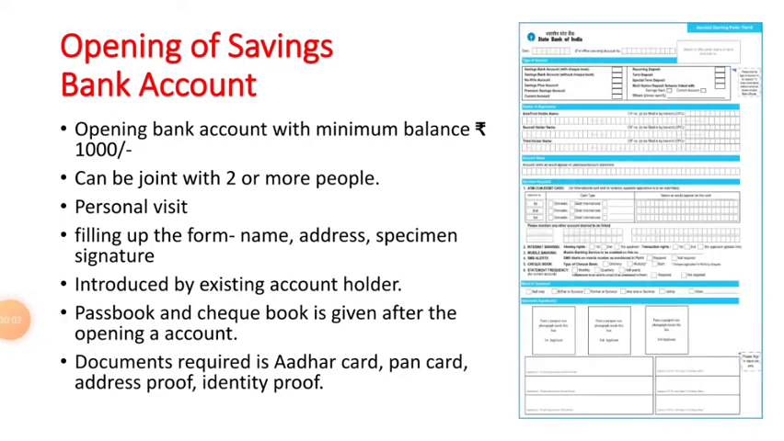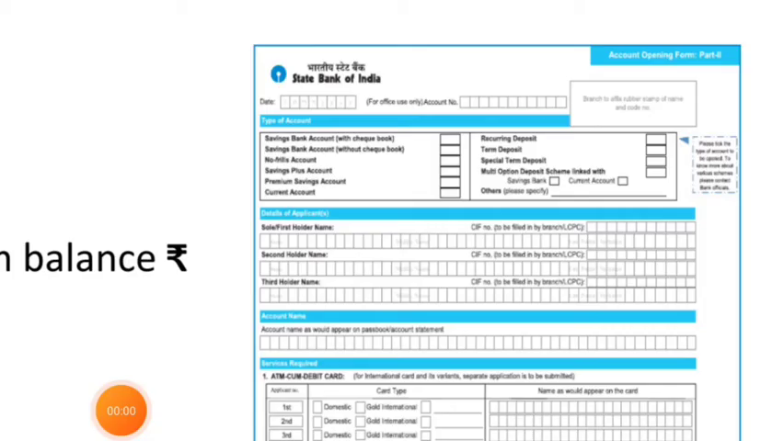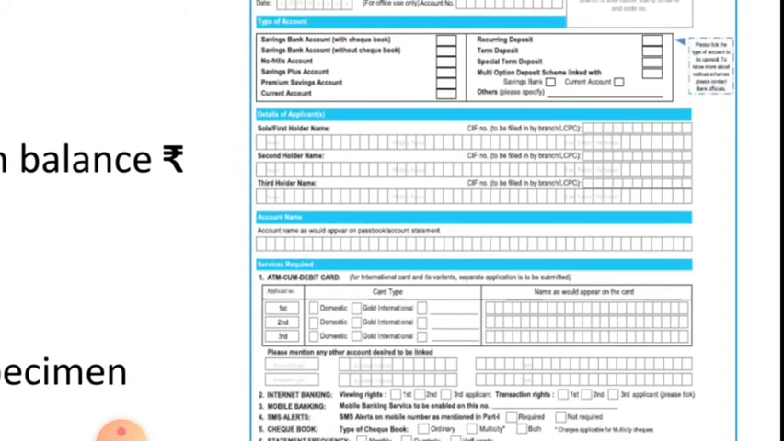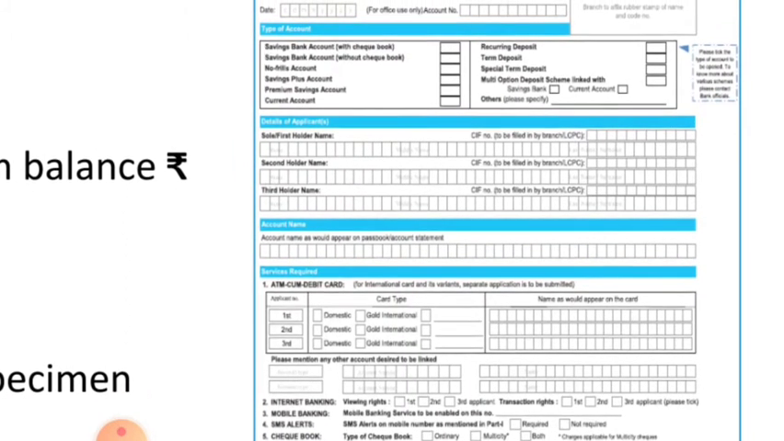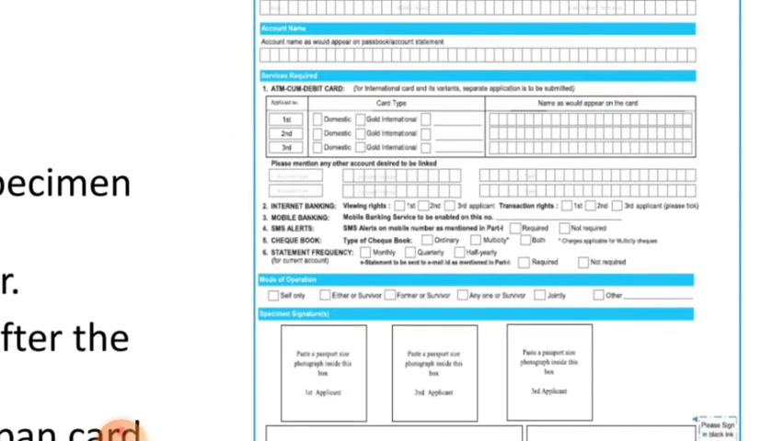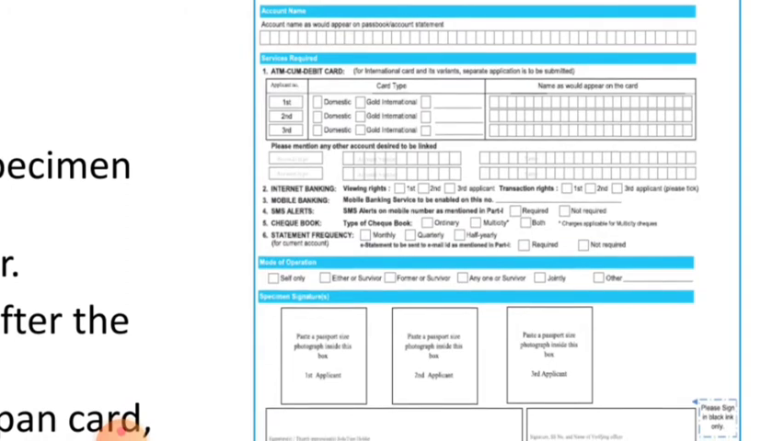This is the specimen copy provided by the State Bank of India for opening a savings bank account. In this form, you can see that you have to write down particulars like your first holder name, second holder name, third holder name, and account name as you want it to appear on the passbook. Then, if you want an ATM cum debit card, what kind of card you want from them.